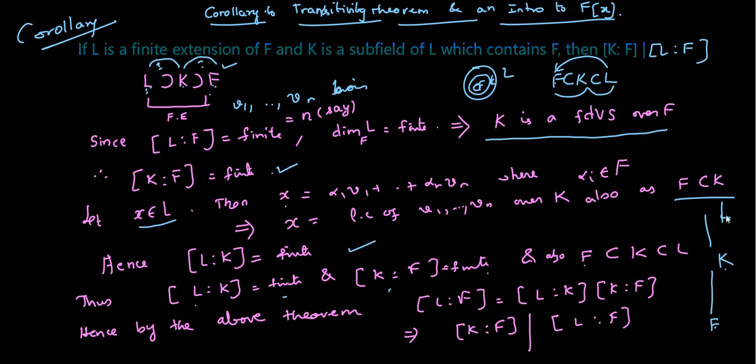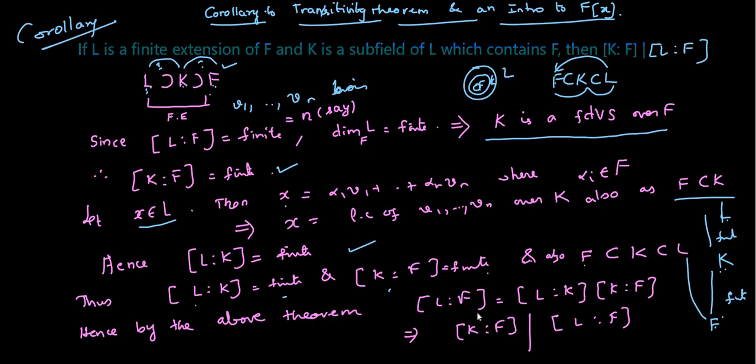We proved that K being a subspace of L, it should be finite dimensional. So the degree of K over F is finite. And any x in L being written as a linear combination of the basis elements over F is the same as writing that over K also, which means the degree of L over K is also finite. And we are given that this is finite.